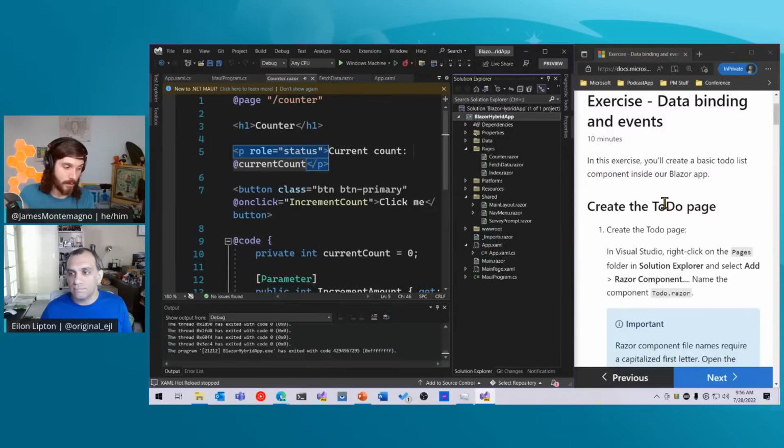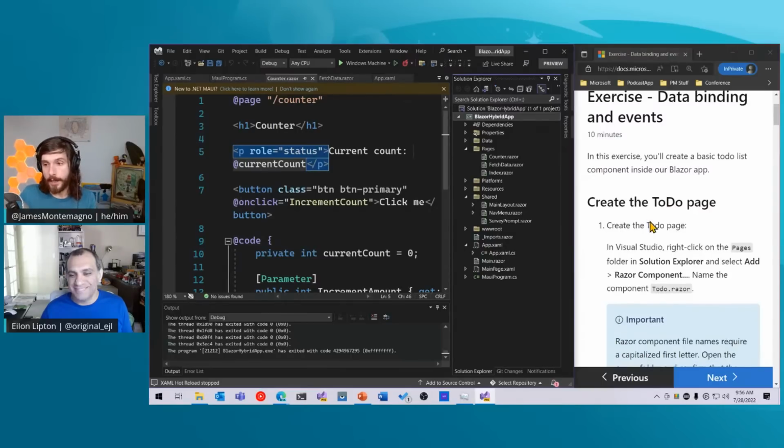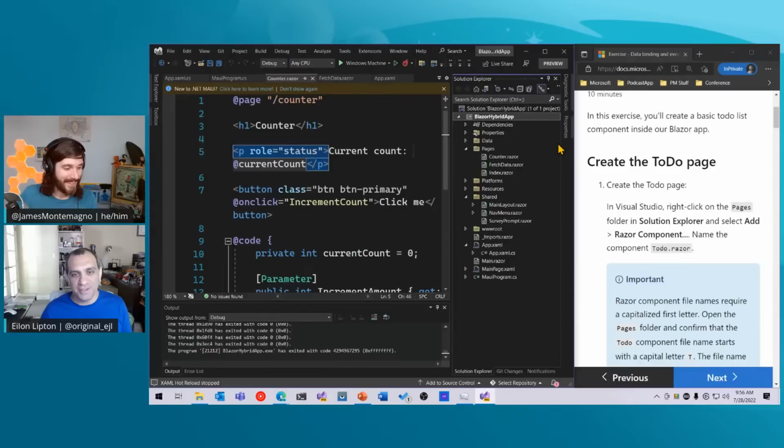Who doesn't love a to-do, Alon? I always have so many things to do. And I love that Blazor is the thing that I do, and I get to build a to-do app using Blazor. There you go.